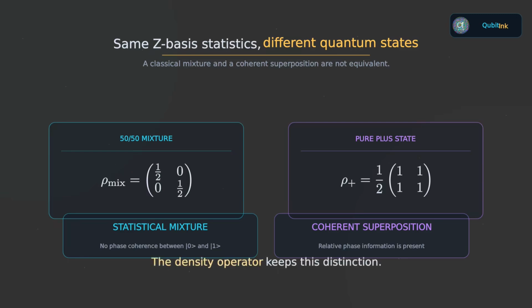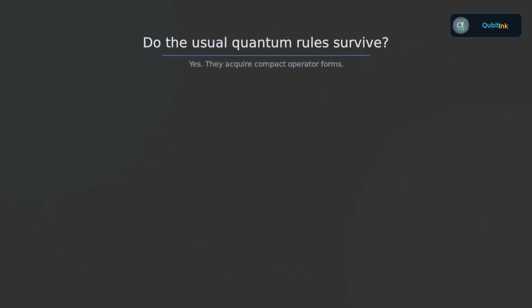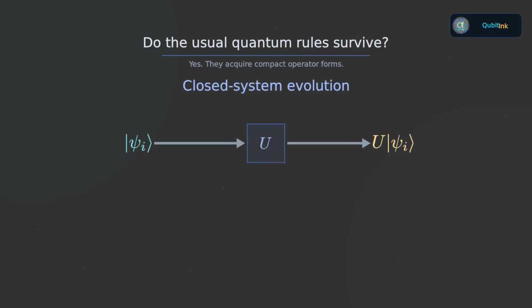The density operator keeps track of that distinction. Now let us see whether the familiar rules of quantum mechanics survive in this language. Start with unitary evolution. Suppose the closed system evolves under some unitary operator U.